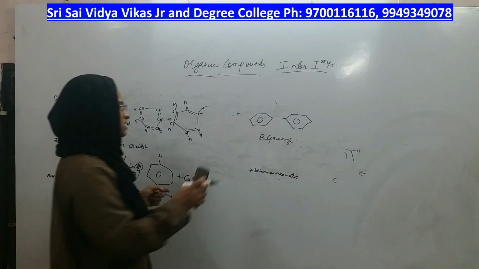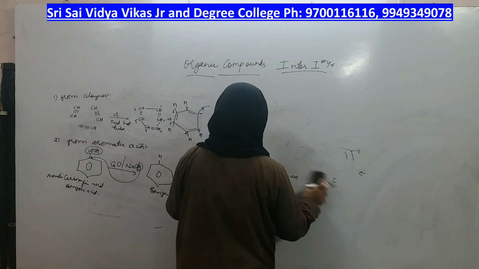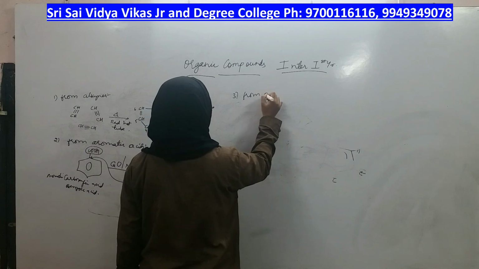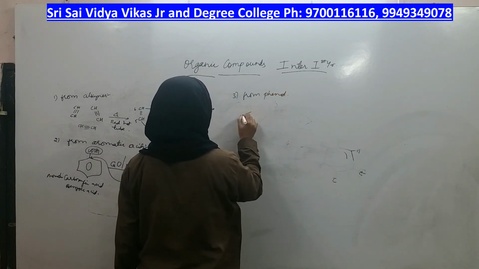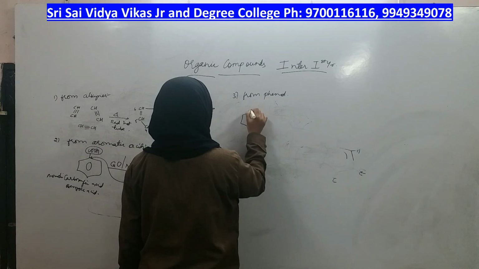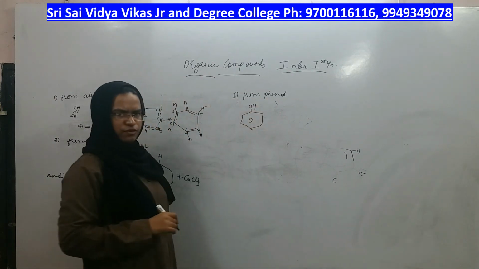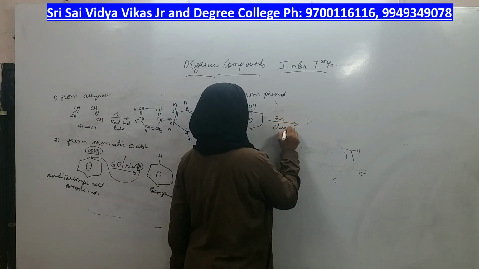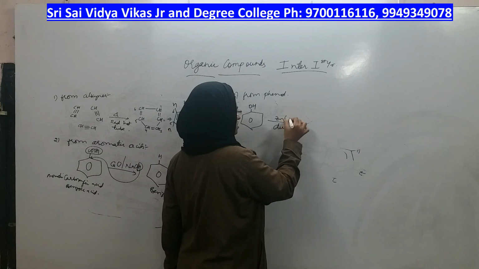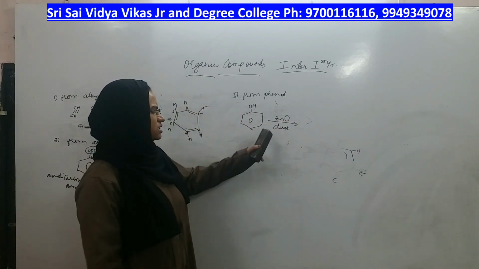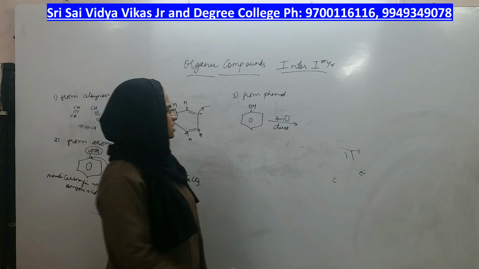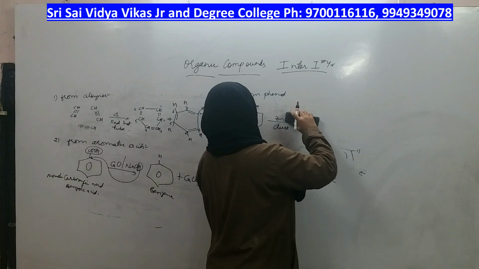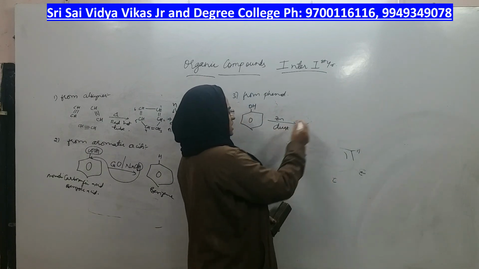Another preparation of benzene is from phenol. What is the structure of phenol? Benzene with an OH group is called phenol. If you treat phenol with zinc dust, zinc dust means zinc oxide is present in it, right?